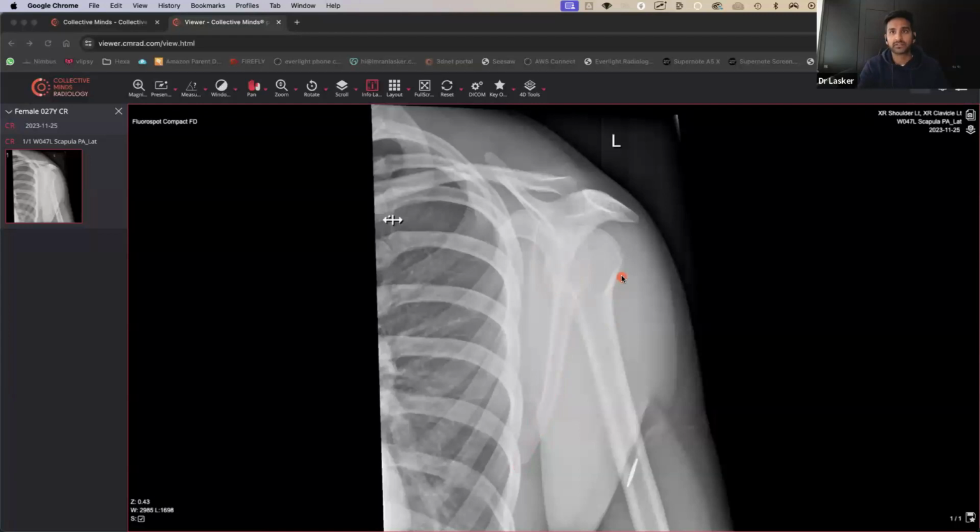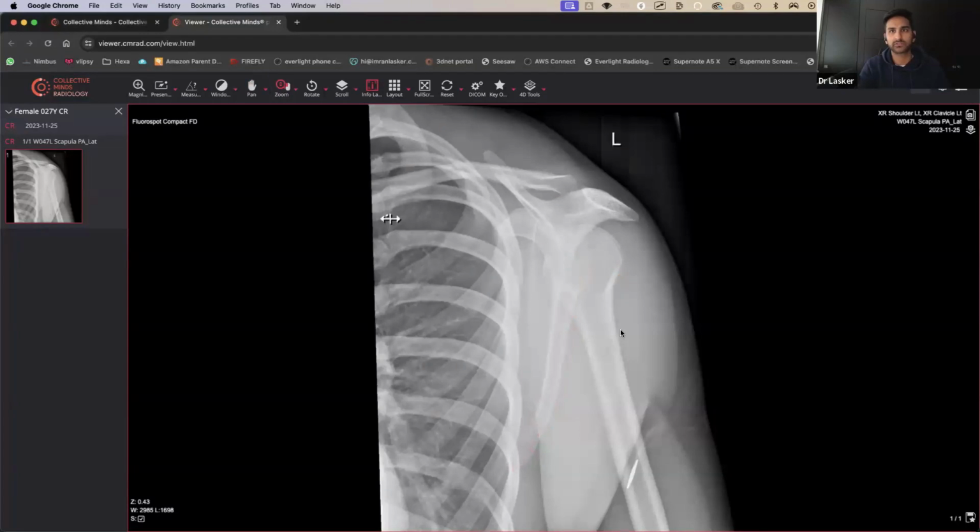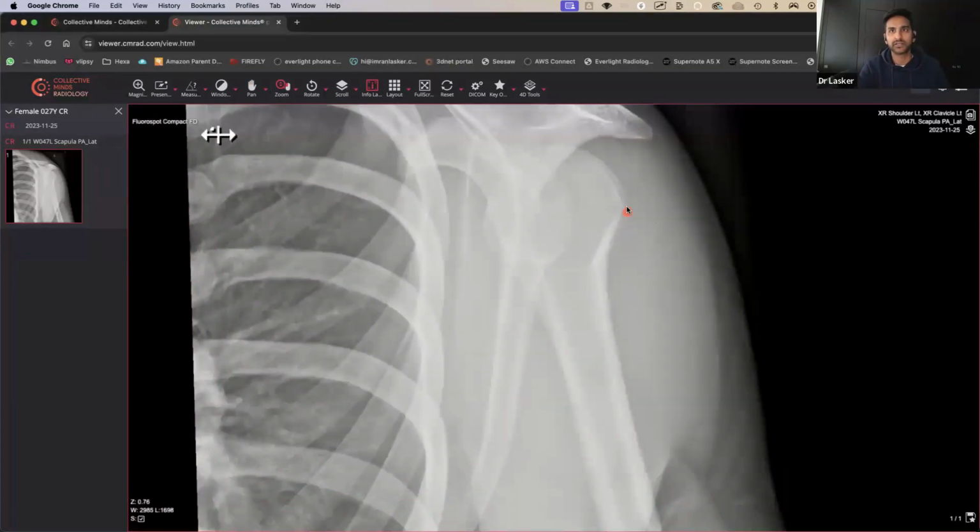And then we have to look at the humerus as well. So a few people thought there was a humeral fracture. So we're going to zoom in a bit and try and take a look. And yeah, there's going to be a bit of overlap of the head of humerus, but actually everything looks very, very nice and smooth all the way along. There's no fracture that I can see. So then we're sitting there thinking, okay, well, there must be a reason why I brought it up here today.